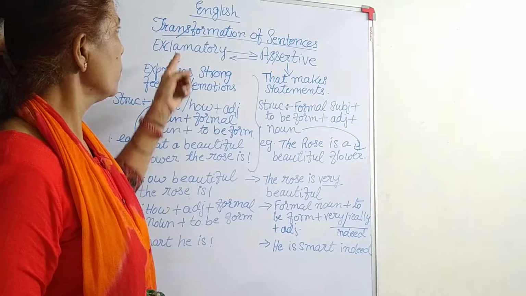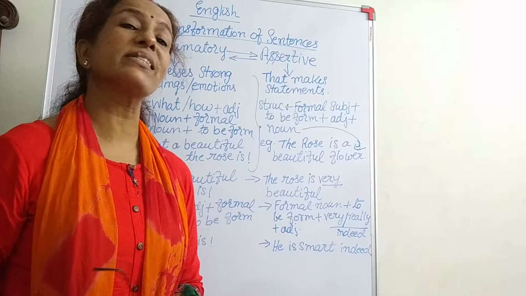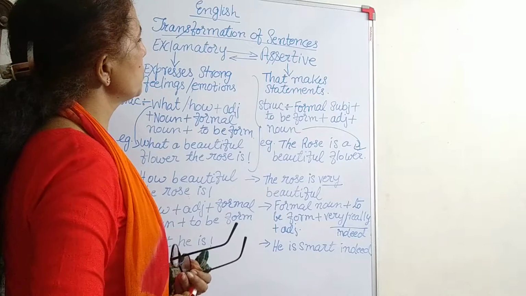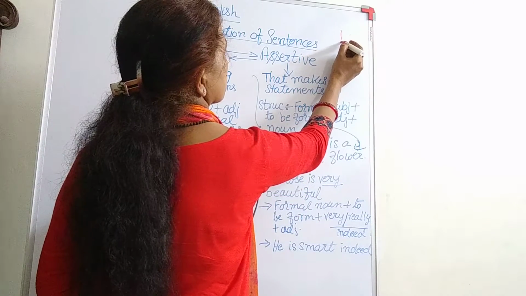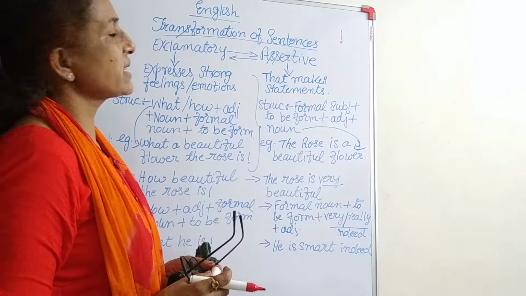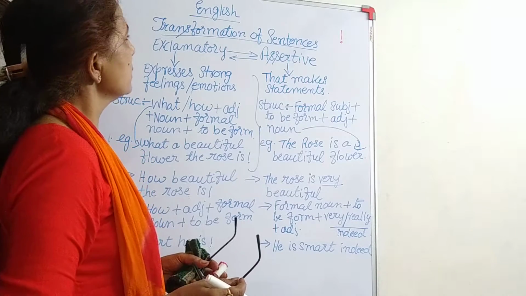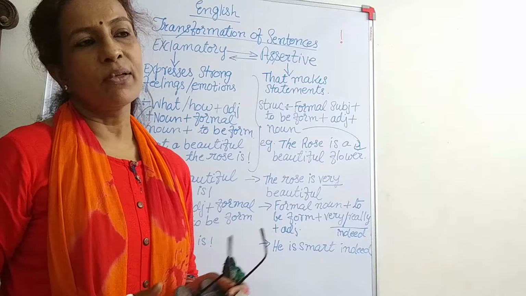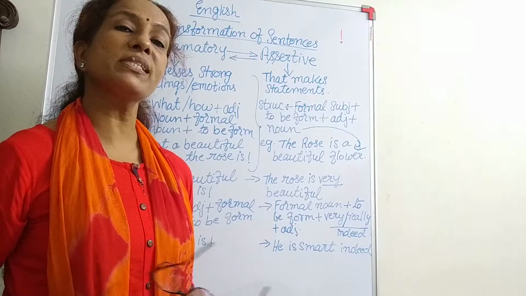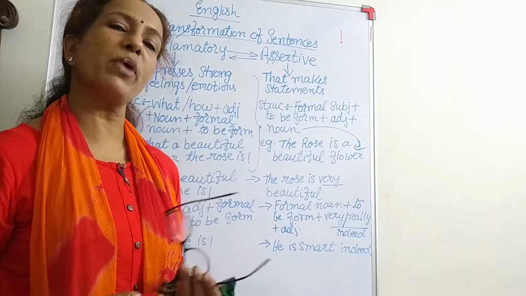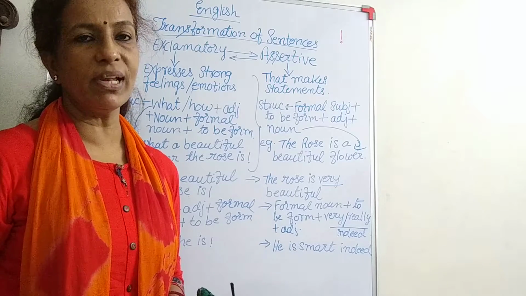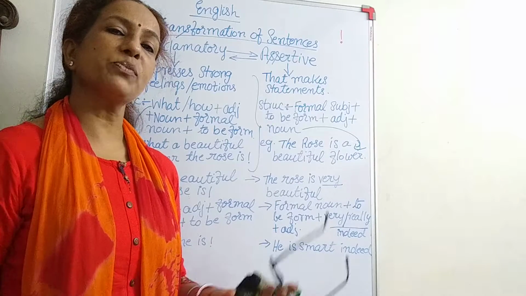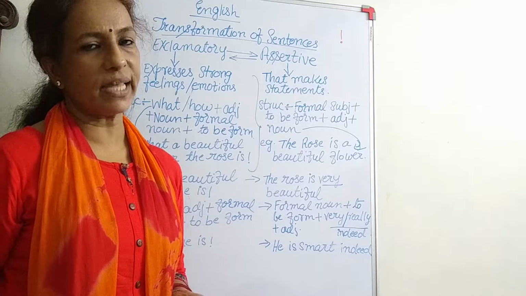Now, first of all, I'll tell you what exclamatory sentences are. What is exclamation, by the way? In many sentences you have seen this punctuation mark. This is the exclamation mark. Exclamation, or an exclamatory sentence, is where we express our own feelings. To exclaim is to express your feelings. It could be a happy feeling or a sad one. In other words, where we express our emotions, that is exclamation.